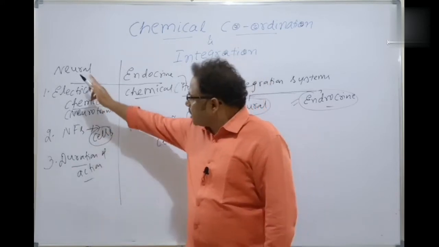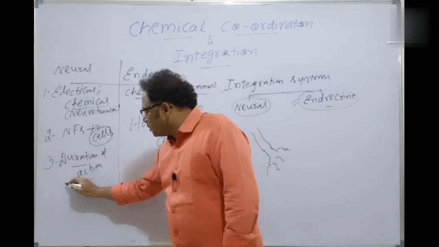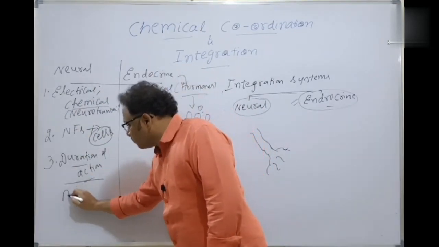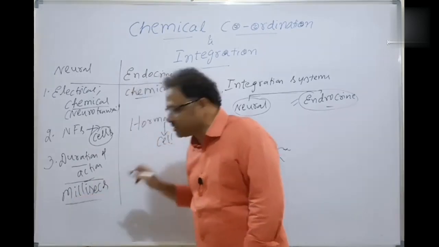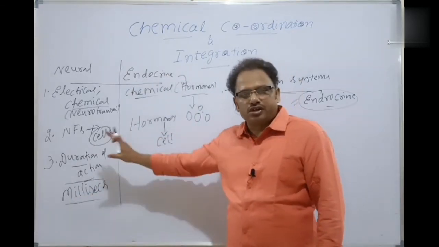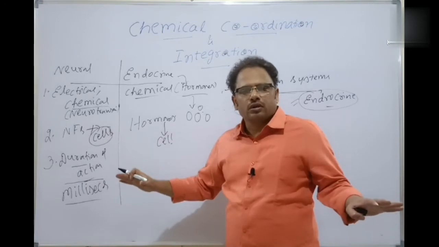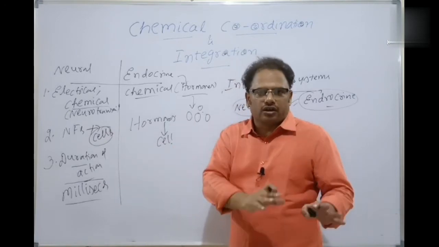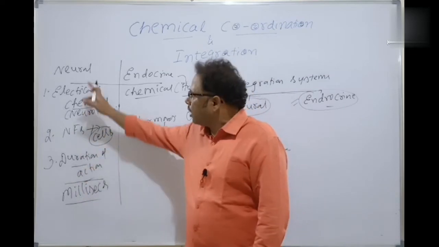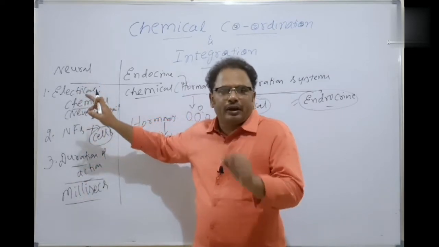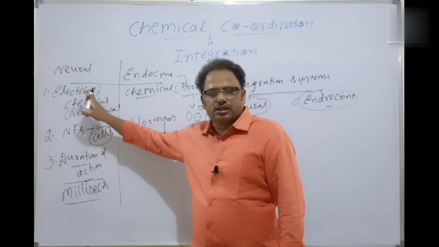So in the case of neural system, the duration of action is just milliseconds. Most of the cases they are just milliseconds. The mode of action is very rapid. It's clearly given in NCERT. Very rapid conduction and point-to-point connection is there with the neural system, very rapid conduction of the action potentials, electrical impulses.